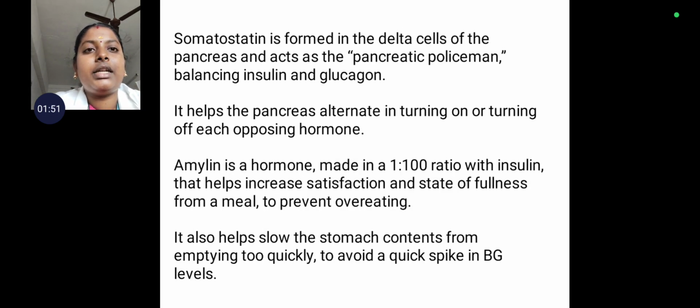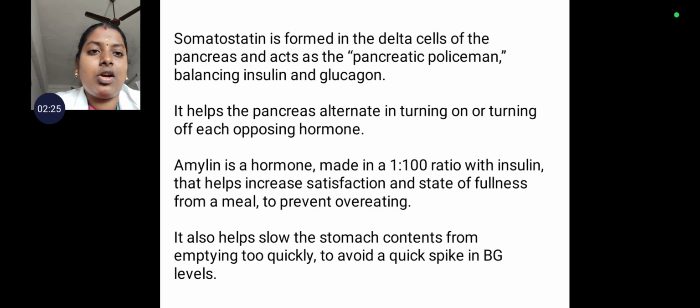And somatostatin is formed in the delta cells of the pancreas and it acts as the pancreatic policeman for balancing the two important hormones, insulin and glucagon. So it helps the pancreas alternate in turning on and turning off each opposing hormone. When the glucose level is lowered, glucagon acts on it. If the blood glucose level gets higher, insulin acts on it. So for balancing both hormones, somatostatin is very important.